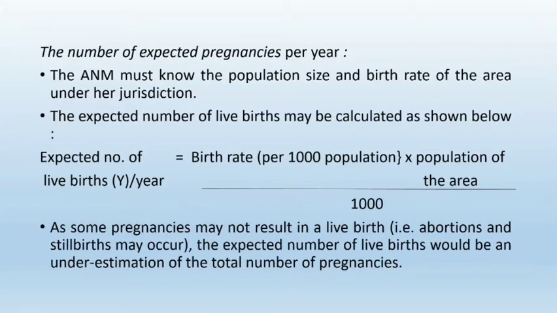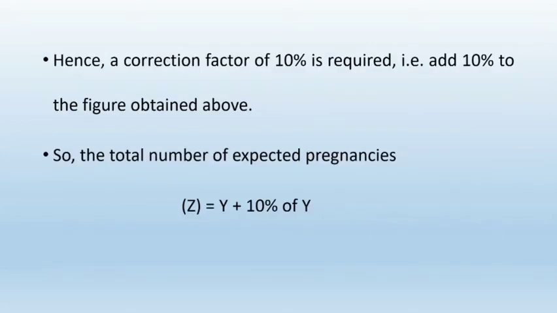So what is the formula? Expected number of live births per year, Y, is equal to birth rate per 1000 population into population of the area upon 1000. And after that, the total expected pregnancies is equal to Y plus 10% of Y. Why 10%? 10% is a correction factor because not all pregnancies end in a live birth. There may be an abortion or stillbirth.